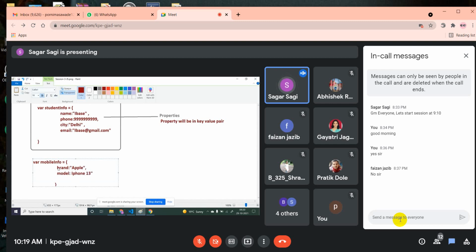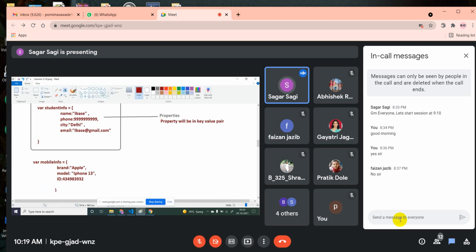Now it might be the data in the string format. In the same way, you might have some other information, like you have brand, model, then some kind of ID number. So as of now, I'm just taking some number like this. Like that, you might have a lot of information of this mobile. So how are you storing the mobile information?